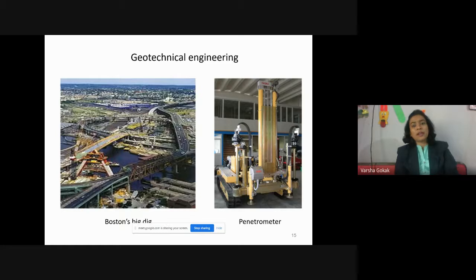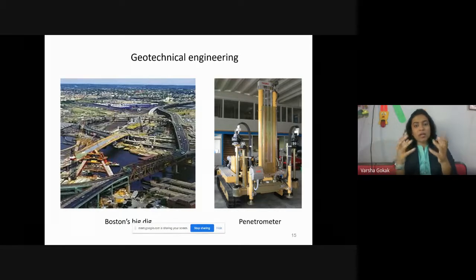Whatever structure, whether a high rise building, a bridge or a rail track, the load coming on the structure ultimately goes to the soil because of gravity. Whether it is dead load, live load or earthquake load, everything goes down to the soil. So your soil should be in such a condition that it is able to take that load.